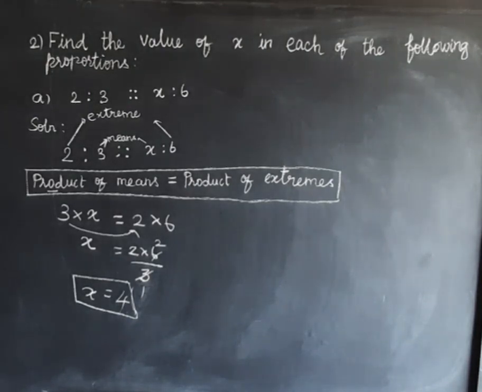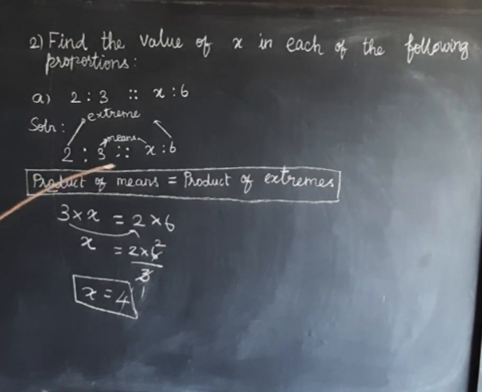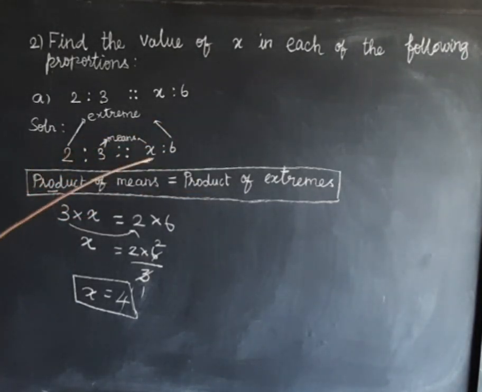Okay. So here they have already said it is a proportion, but we have to find the unknown value x. 2 is to 3 as x is to 6. Product of means equal to product of extremes. Since they say it is a proportion, the product of means equals the product of extremes. That is the condition. So means are the middle terms, we have to multiply the two middle terms: 3 into x equal to the product of extremes. Extremes are the first term and fourth term, we have to multiply them.